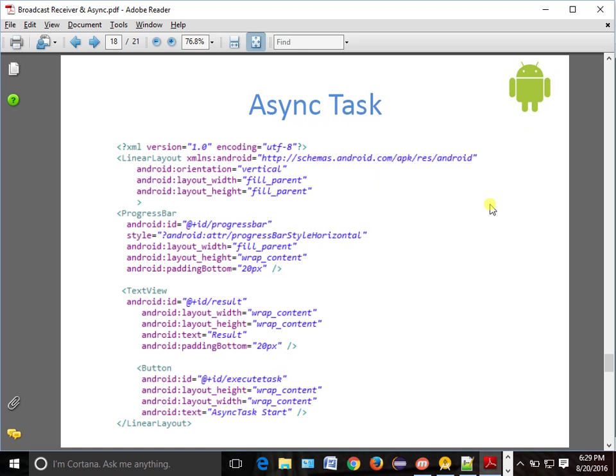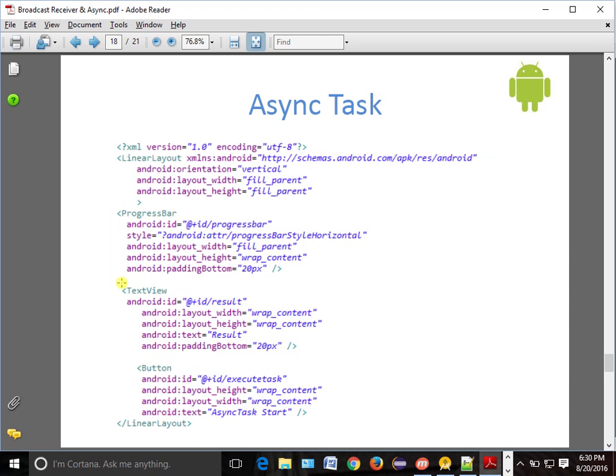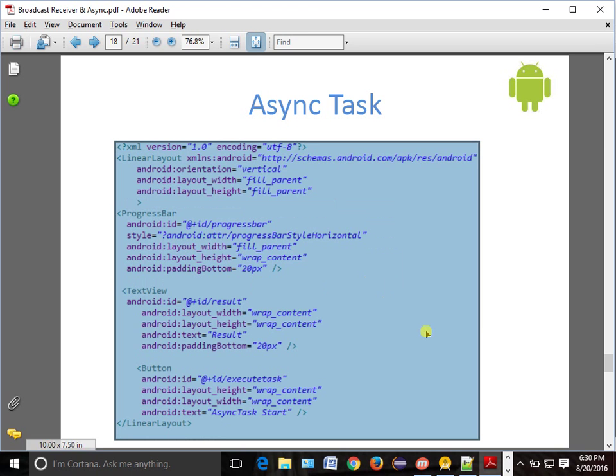How will we do it? Whenever we start our work, we start from the UI. So in the UI we have to create one progress bar. We'll give the style and other things we need. We'll have one text view also where I want to show the number. This progress bar will not show you the number, right? It will show you some image. But if you want to show the number, you will have one text view for that. And I'll have one button.